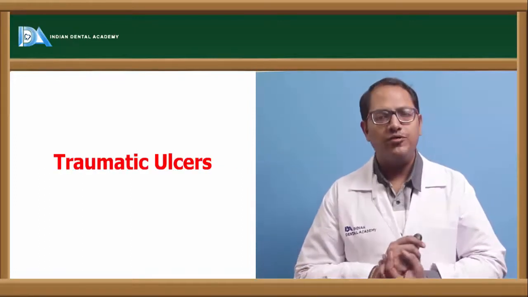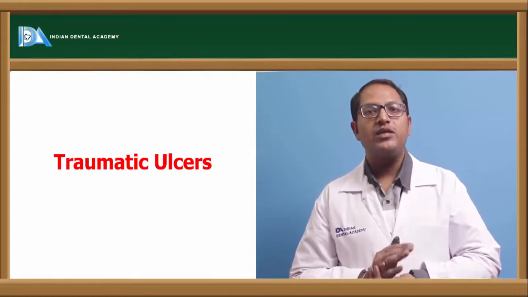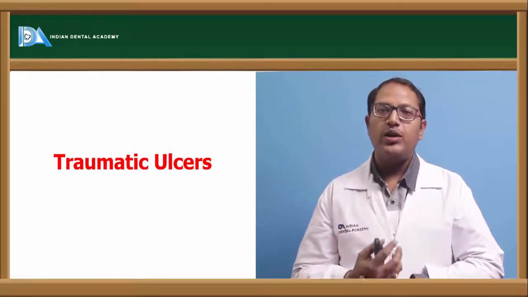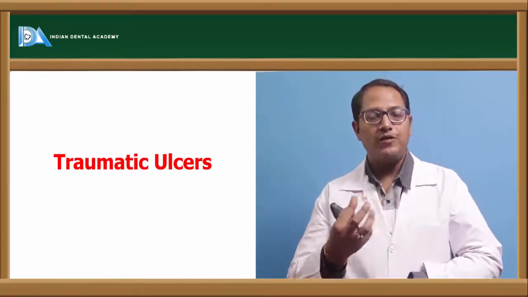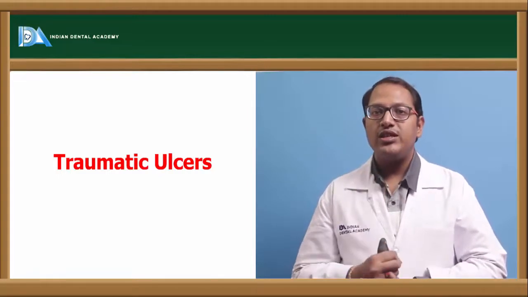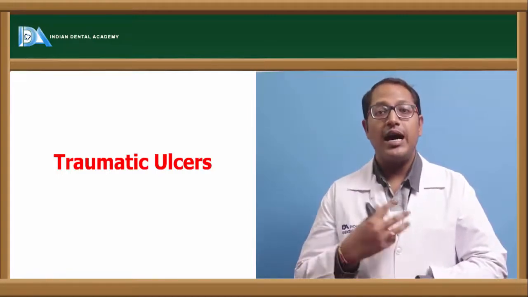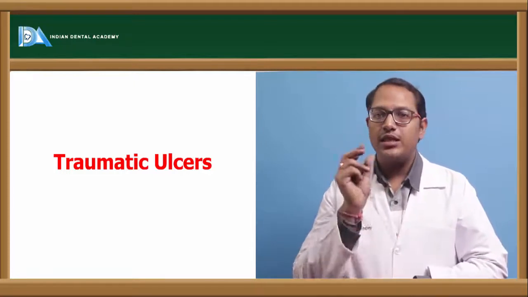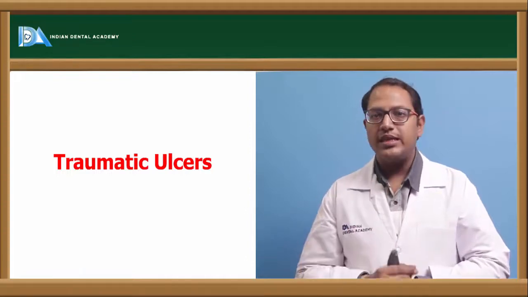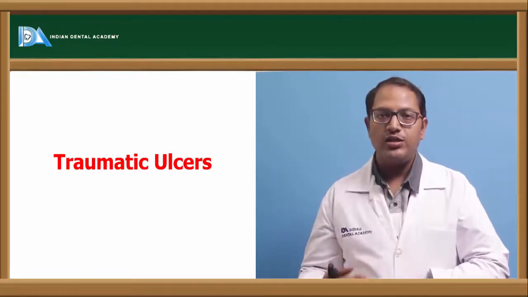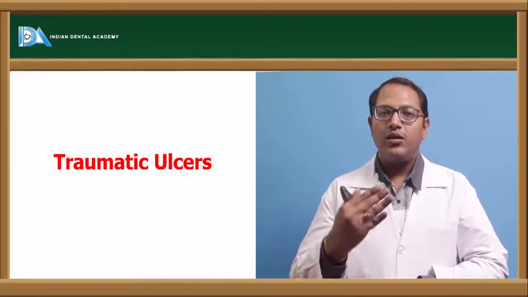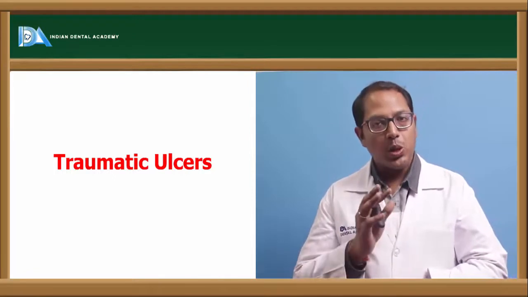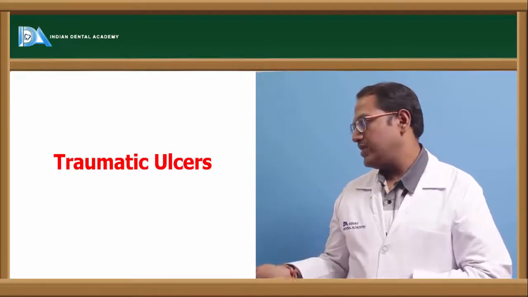Traumatic ulcers are often seen in patients after 1 or 2 days of placement of the denture. Once you place the denture, since it's a new body, acrylics sometimes have a property of leaching monomer. Once the monomer is leaching, it goes into the mucosa, and some mucosa are hyperactive. So those mucosas get redness and there are ulcerative patches in the entire mouth. The same thing can be done: ask the patient to remove the denture, keep it clean, massage the particular area, look for any high spot or anything in the intaglio surface which is causing irritation, and then relieve it.